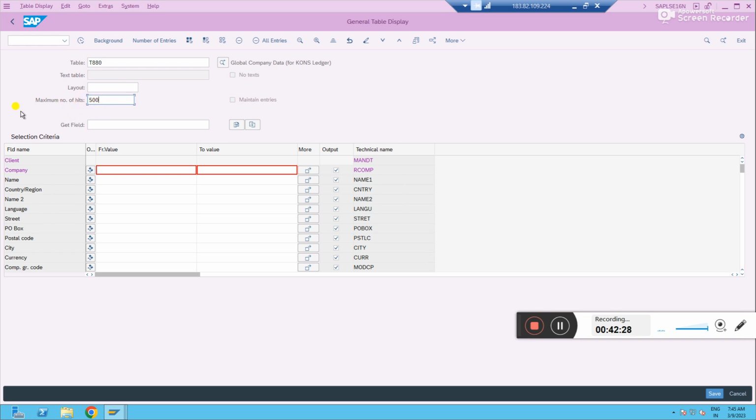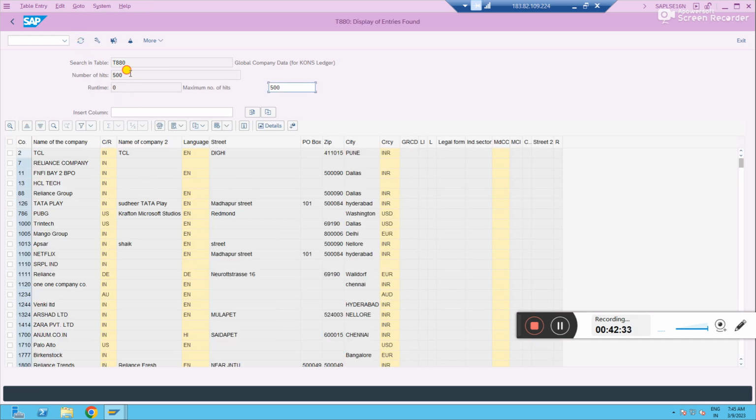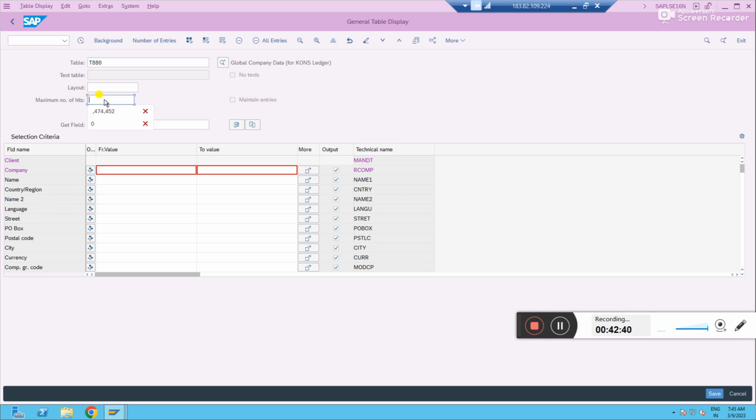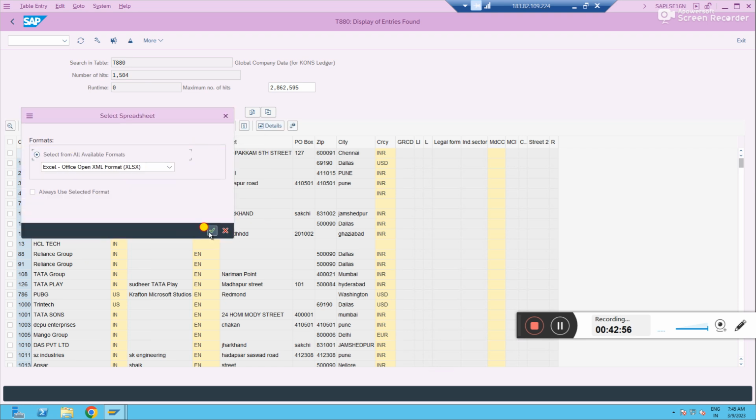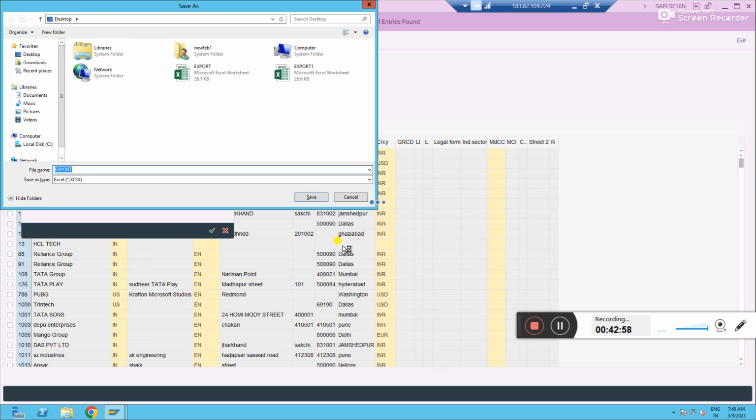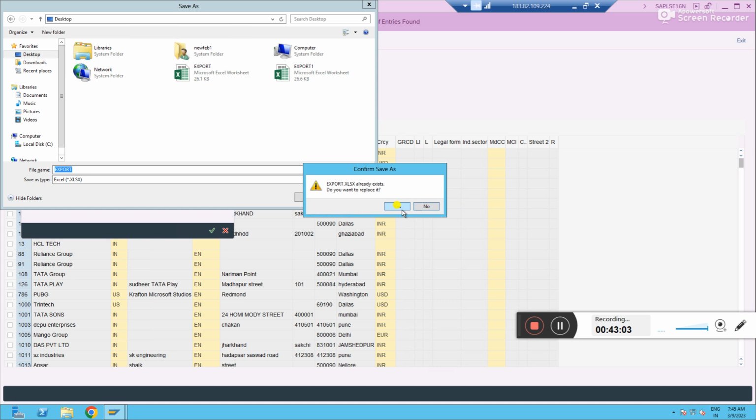Default system takes 500. If you keep the 500 here and execute, you will see only 500 entries, but not the full list. If you want to see the full details of the companies, you just remove this and execute. You will see a total of 1504 company codes. Now we have everybody here, right? Now you can simply go to this button, spreadsheet. Just click on OK. You can get these details in a second to an Excel file, right? Yes, sir. This is a main advantage.